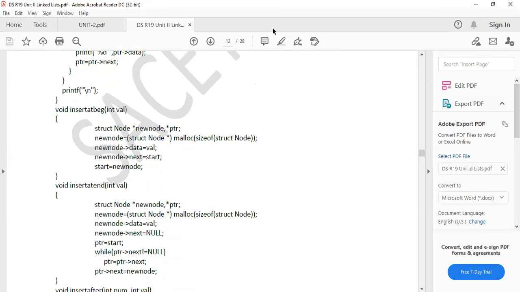Insertion at beginning. So it is a little bit confusing, but try to analyze a single function so that you can get clarity. A single attempt will not give you clarity. Anyway, try this. Insertion at beginning. So beginning means what? Every time I want to declare two variables, that is the pointer variable and new node. This is common for every function because we need to move the list and add the link.